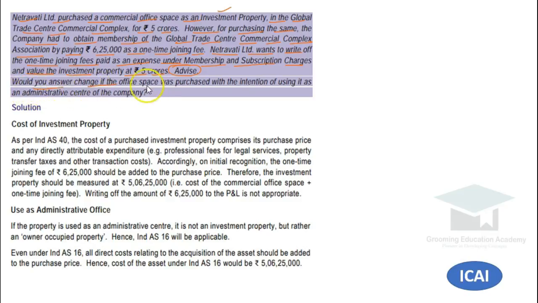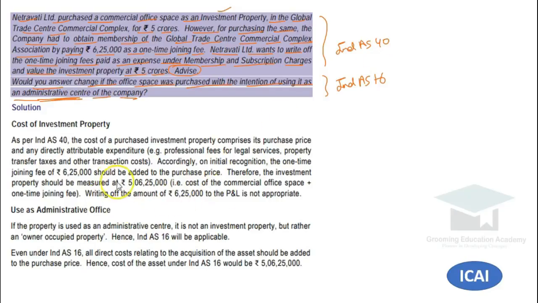Would your answer change if the office space was purchased with the intention of using it as an administrative center of the company? No, the answer will remain same. Here in this case we will write the answer as per IND AS 40, but there we will write the answer as per IND AS 16, because if you are buying the asset for administrative purpose, in that case IND AS 16 will be applicable and treatment will be as per property, plant and equipment. And we have already seen that whether you're talking about cost of investment property or cost of property, plant and equipment, the method to compute the cost in both the situations is absolutely same.